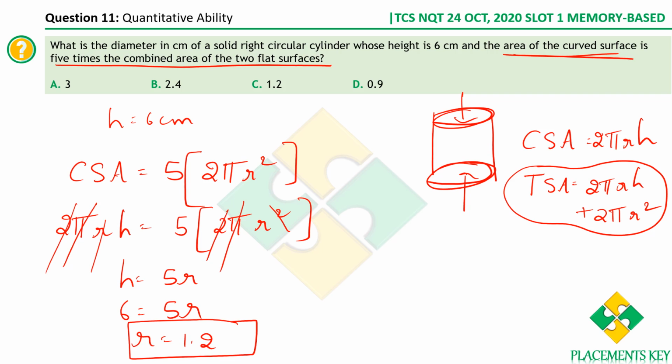See, now most of the students, once they arrive at the value of r, immediately they'll mark 1.2. But please, because they are in haste to mark the answer, please read the question carefully. What is the diameter? We are not supposed to find the radius, we are supposed to find the diameter. Therefore, we are supposed to mark 2.4. Okay, so please be careful. Once you get the value of some variable that you've assumed, finally read the question carefully, because you may mark the wrong answer. See, clearly there is a bait here. You will definitely fall into that trap. You may have marked 1.2. Therefore, read the question carefully. The right answer is 2.4 because you're supposed to find the diameter.